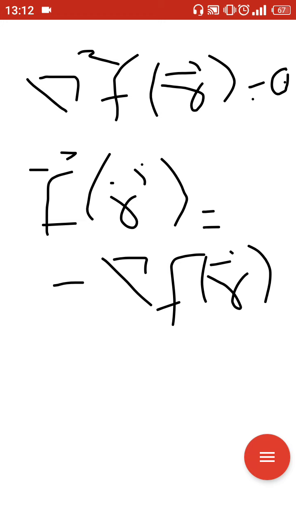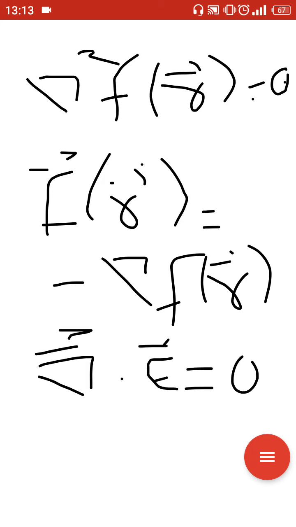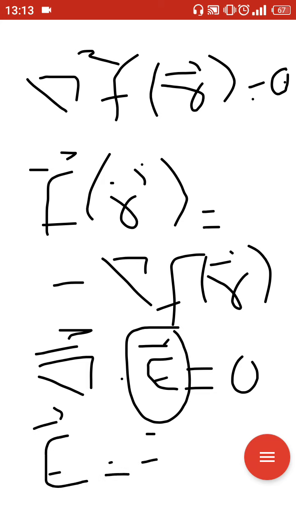As I told you, the static electric field and static magnetic field both are examples of the class 1 field. So I just take the static electric field. The divergence of the static electric field in a charge-free region is 0. And we have studied that the electric field is equal to the negative gradient of the scalar potential.